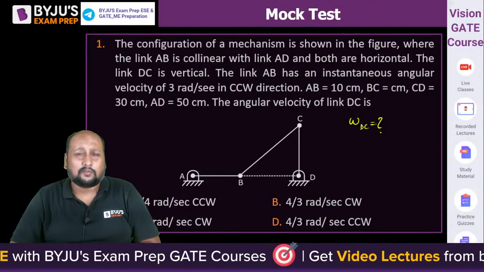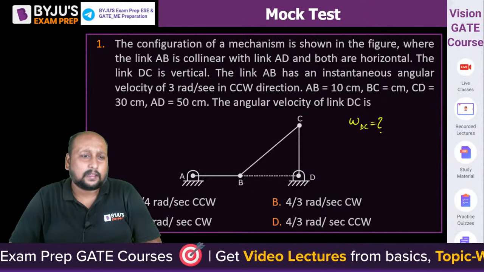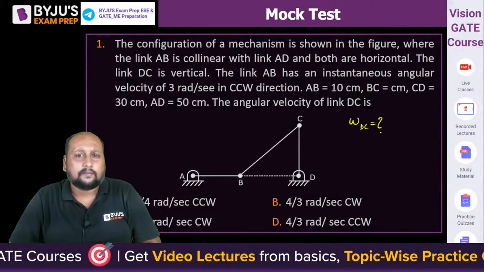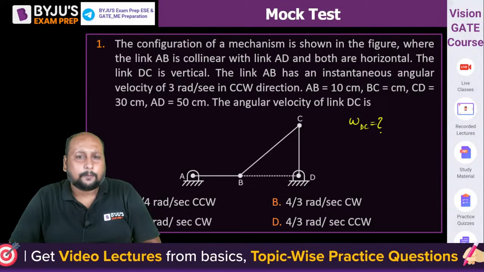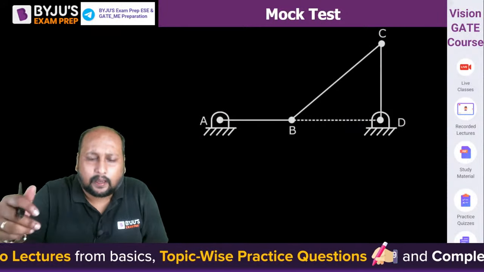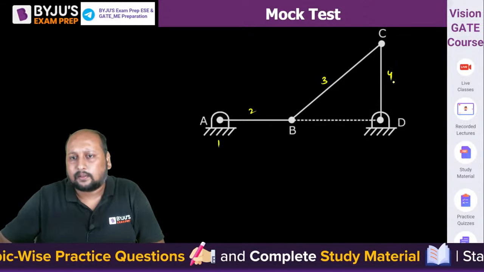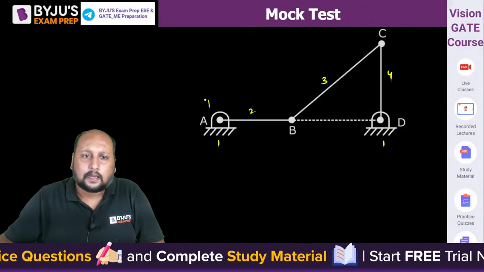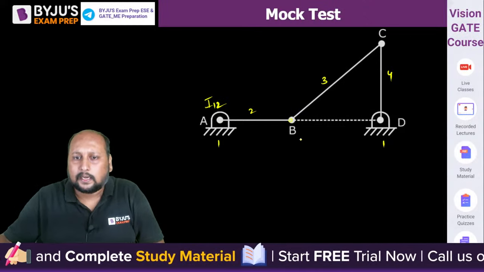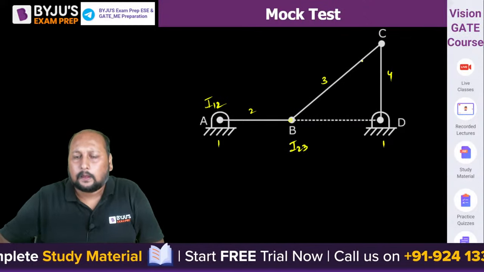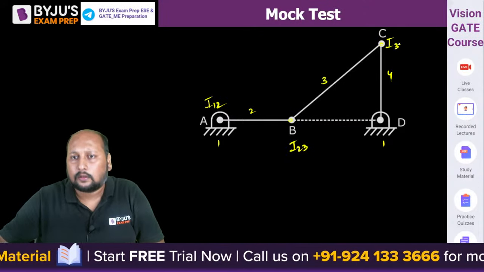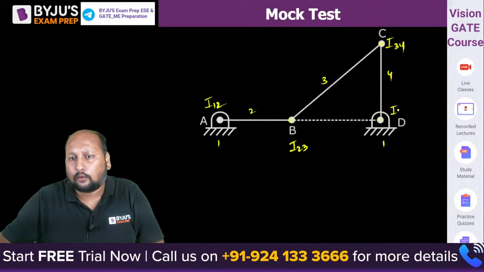It's a very easy question from the I-center approach. You can apply the I-center and definitely solve it. Let us assume this is link 1, this is link number 2, this is link number 3, this is link number 4, this is link number 1. This is I12, this is I23, this is I34, this is I14.